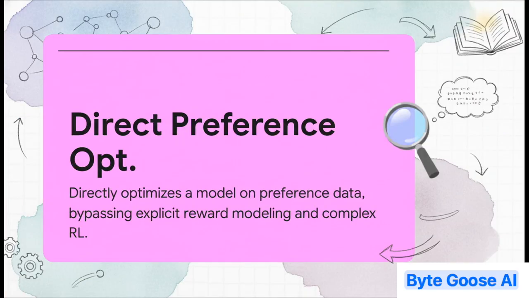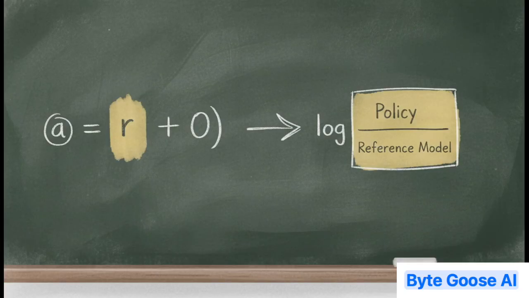And it turns out the answer is a big yes. And the solution is called direct preference optimization, or DPO. It is an incredibly elegant approach that completely bypasses the need for an explicit reward model and gets rid of that entire reinforcement learning stage, all while getting you to pretty much the same place. The magic behind DPO is a really clever bit of math. The core insight was realizing that the reward function we are trying to learn is mathematically tied to the policy we're trying to optimize. So, instead of explicitly training a reward model, DPO just rephrases the problem.